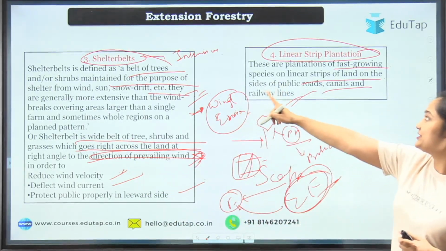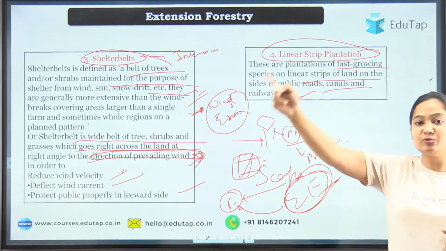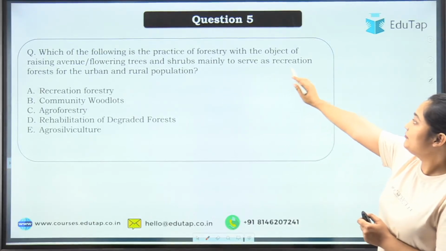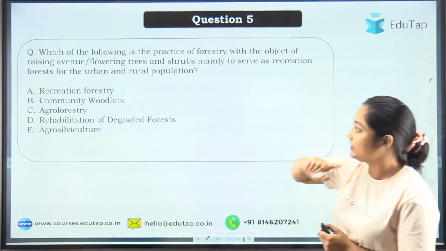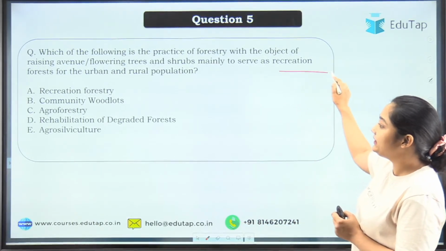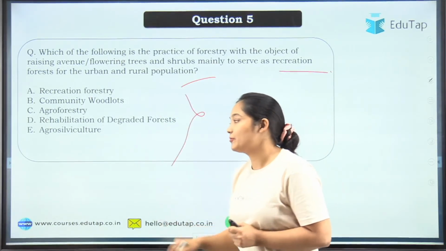So that was about the shelter belt, and we have discussed the linear strip plantation too. Now let's move to the next question. Which of the following is the practice of forestry with the object of raising avenue, flowering plants and shrubs mainly to serve as a recreational forest for the urban and rural population? So these are your options.